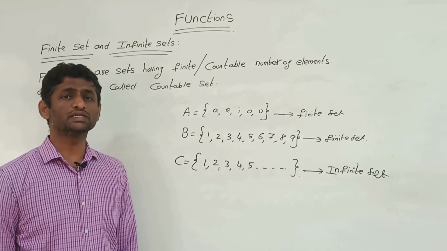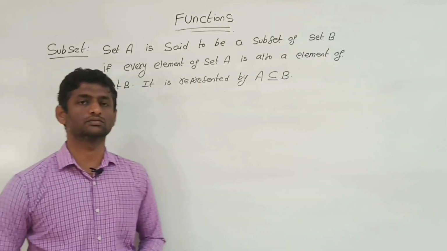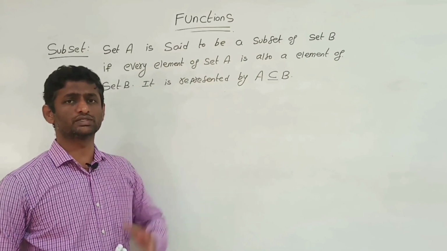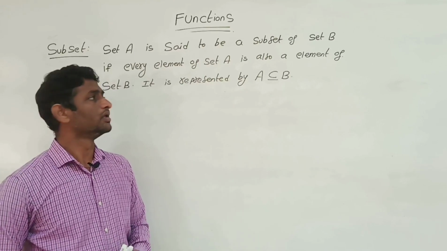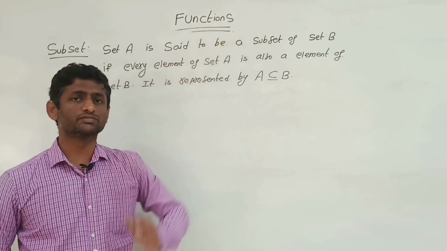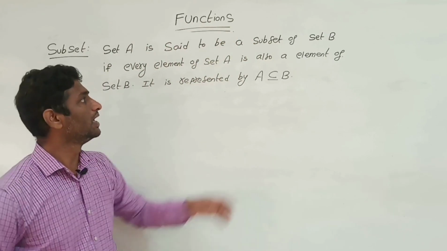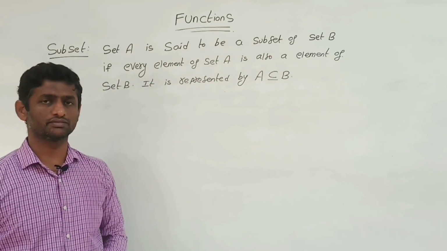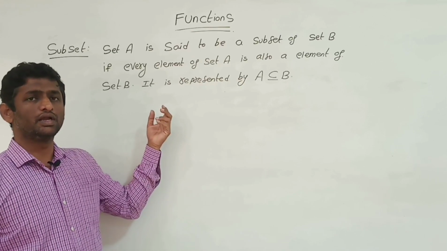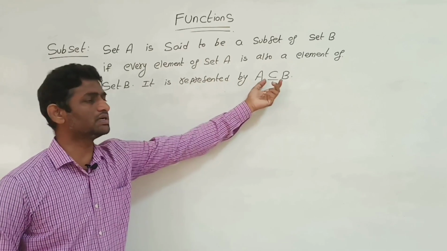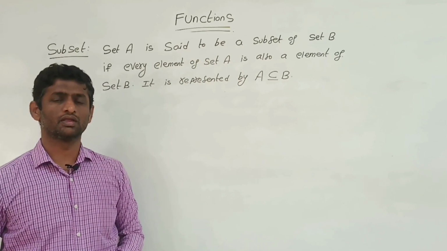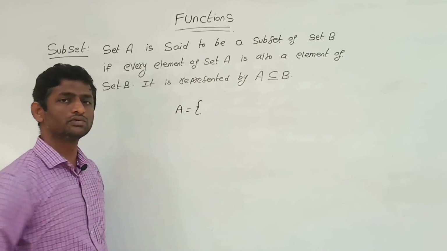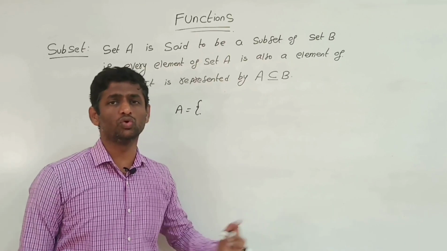Next, we'll go for what is a subset. Assume that there are two sets A and B. Set A is said to be a subset of set B if every element of set A is also a member of set B. Then it is called a subset and it is represented by A is a subset of B. One small example: A is a set of the classes in your school.